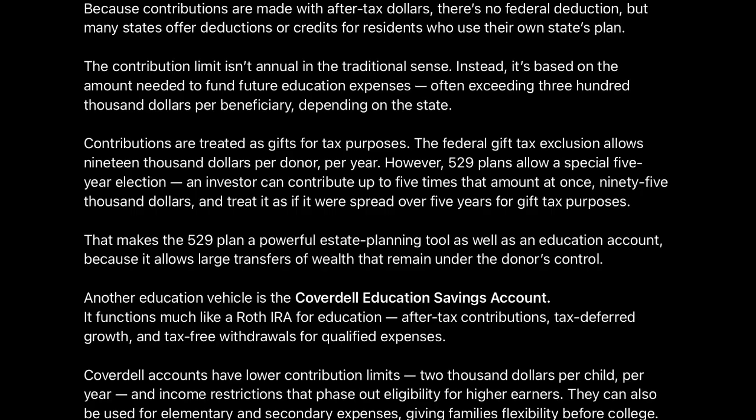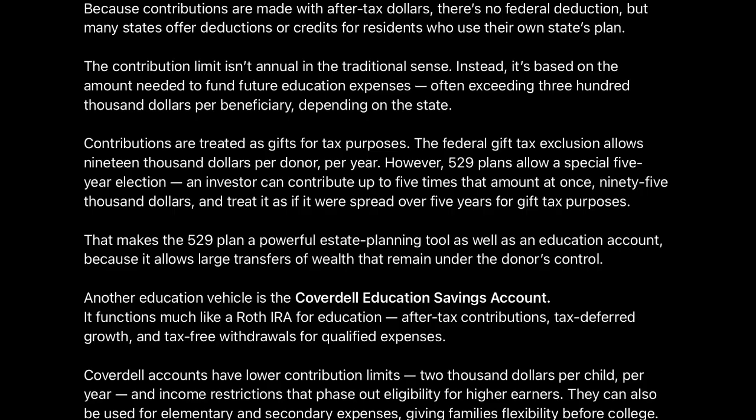The federal gift tax exclusion allows $19,000 per donor per year. However, 529 plans allow a special 5-year election. An investor can contribute up to 5 times that amount at once, $95,000, and treat it as if it were spread over 5 years for gift tax purposes. That makes the 529 plan a powerful estate planning tool as well as an education account, because it allows large transfers of wealth that remain under the donor's control.